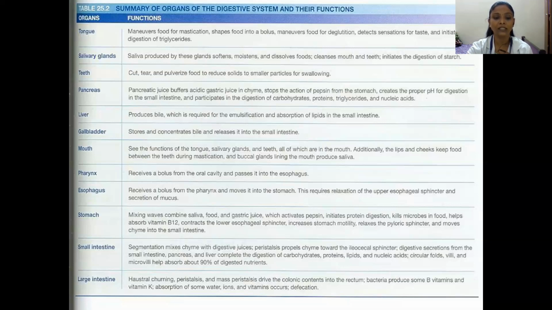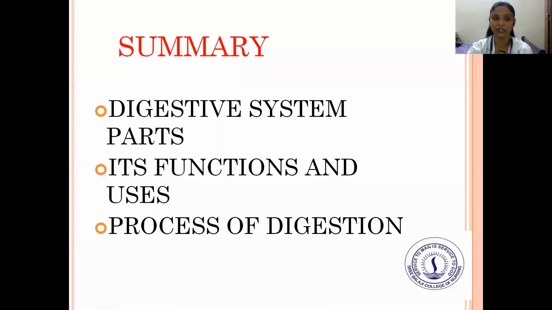Small intestine: segmentation mixes chyme with the digestive juices. Peristalsis propels chyme towards the ileocecal sphincter. Large intestine: haustral churning, peristalsis, and mass peristalsis drive the colic contents into the rectum, in which vitamin B and vitamin K absorption, and some water and ion absorption, occurs, which helps in defecation.